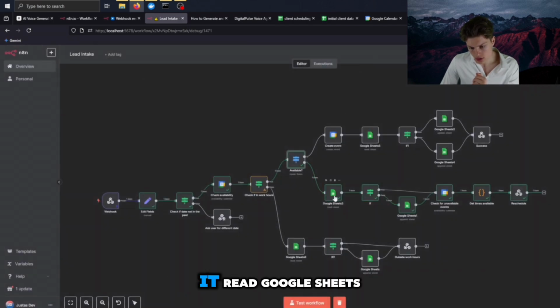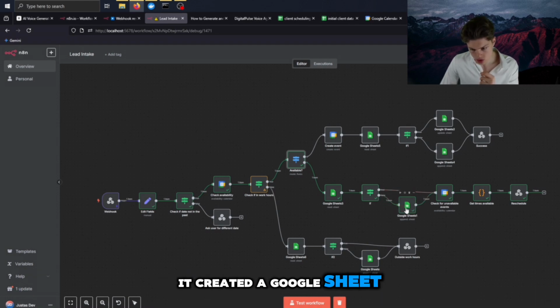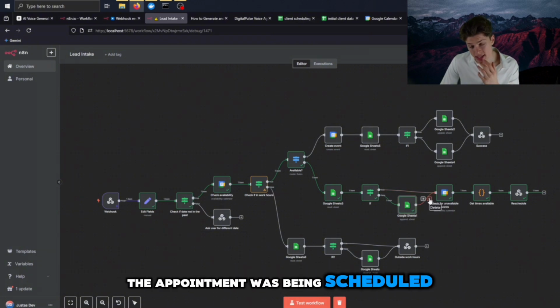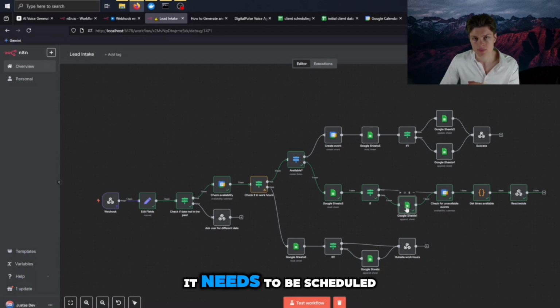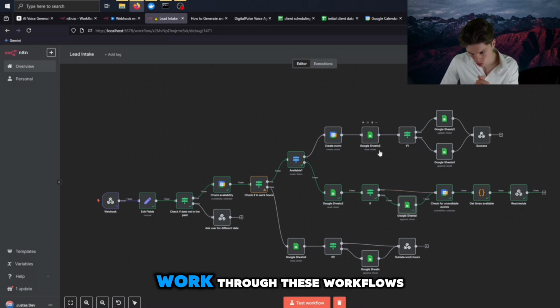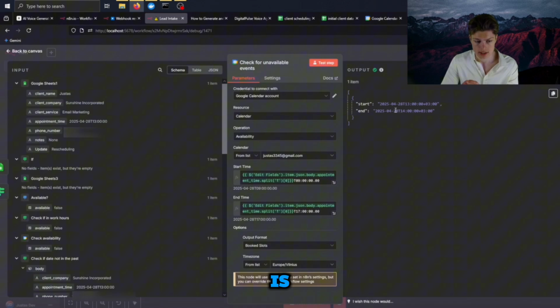And it read Google Sheets. It determined that no record was created. It created a Google Sheet record in which it provided that the appointment was being scheduled. So it basically said that it needs to be scheduled. Just give me a moment, I will show you what I mean exactly, but I just want to work through these workflows at first.